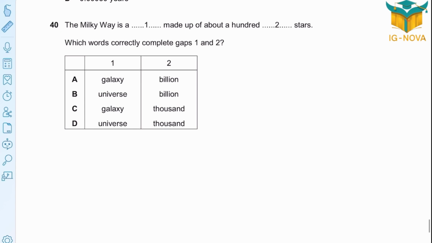Question 40. The Milky Way is a galaxy, made up of about 100 billion stars. So the correct option is A.